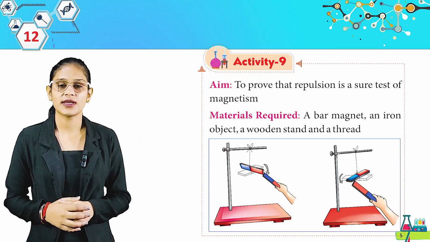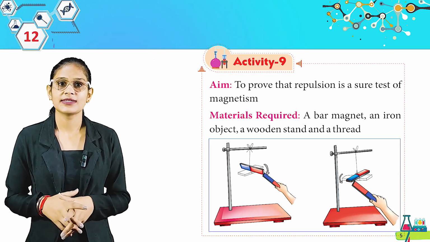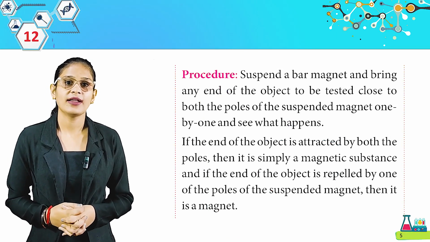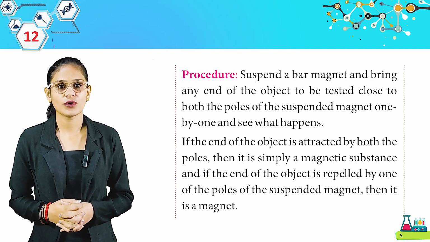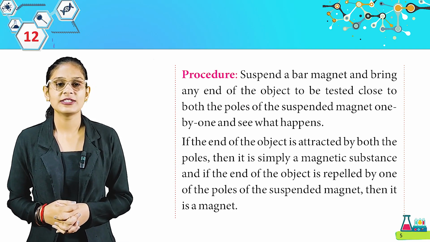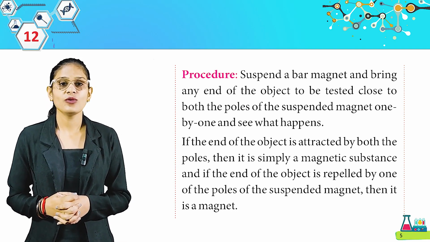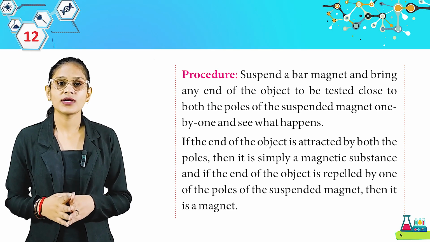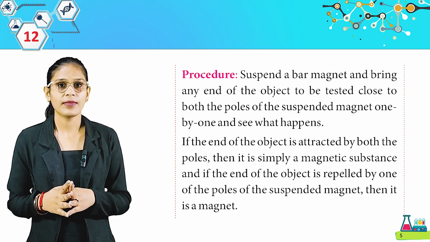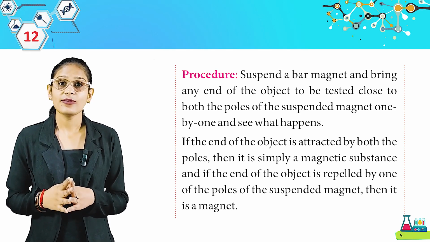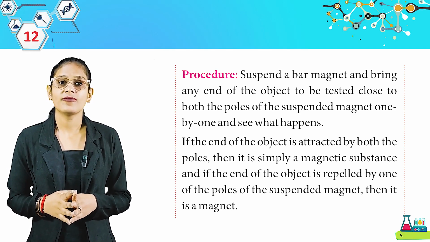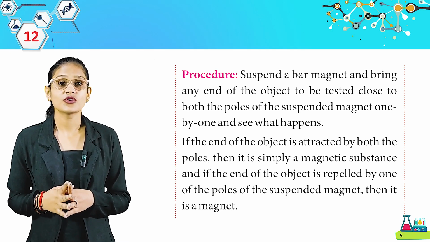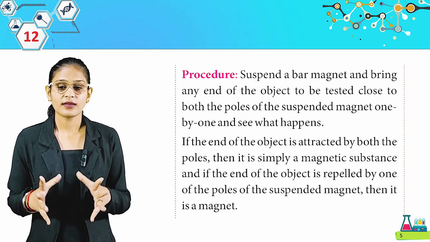That's how you have to set up your activity setup. Procedure: suspend a bar magnet and bring any end of the object to be tested close to both poles of the suspended magnet one by one and see what happens. If the end of the object is attracted by both the poles, then it's simply a magnetic substance. And if the end of the object is repelled by one of the poles of the suspended magnet, then it is a magnet. So students, that is repulsion.